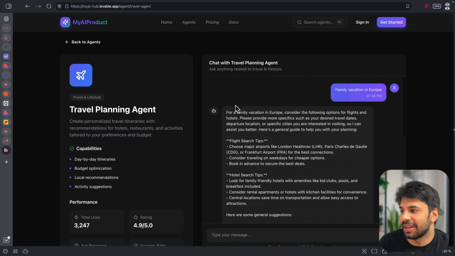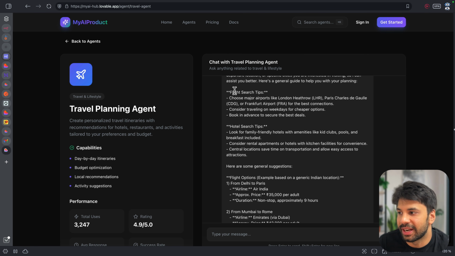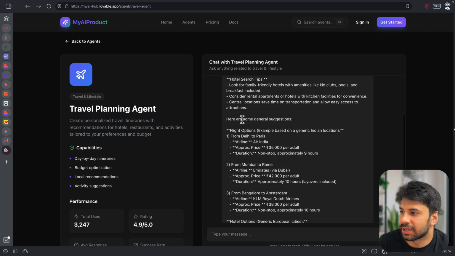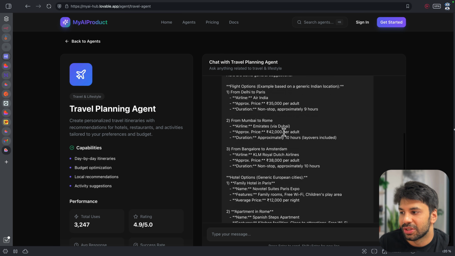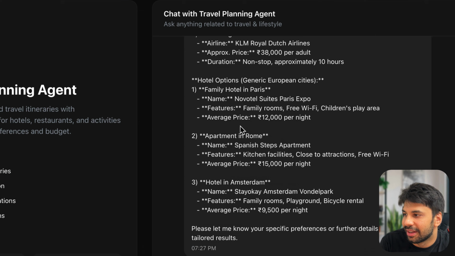And in this way, you can genuinely create some nice things, right? It is asking you for more details, which I think is an awesome way of working. So flight search tips, hotel search tips, right? Here are some good generous suggestions. So you can see how it is right now working in a very nice manner. And you can again provide it all the details and make this a little bit better in terms of the UI, like how the message is coming. We can make it support markdown overall.